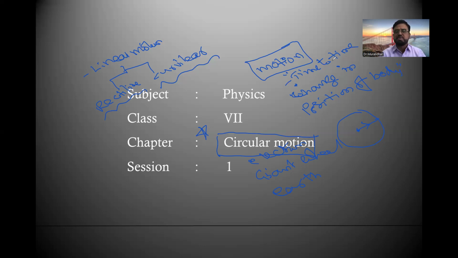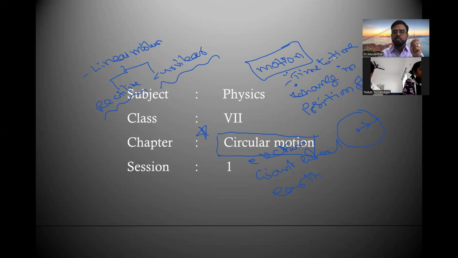This chapter will discuss what circular motion is, where we can find this type of motion, and how the terminology differs between linear motion and circular motion. So our topic today is circular motion, session number 1.